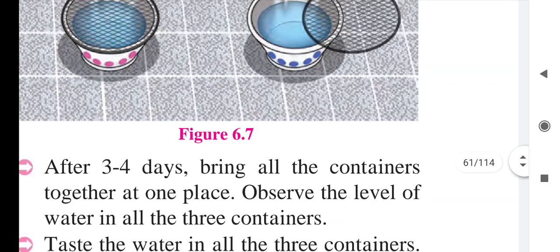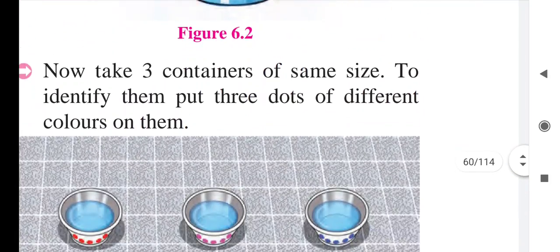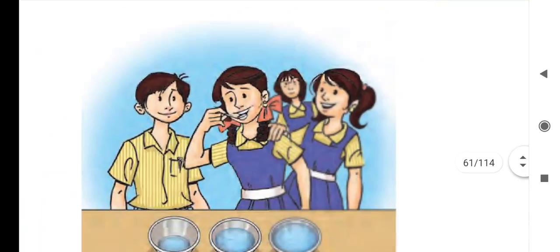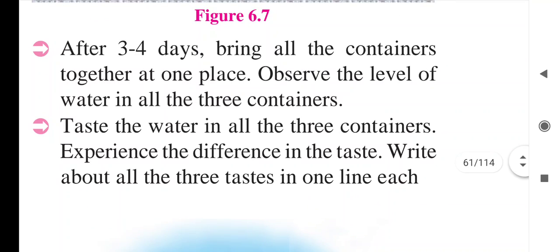So see here what is said. After 3 to 4 days, bring all the containers together at one place. Observe the level of the water in all the 3 containers. Test the water in all the 3 containers. Experience the difference in the taste. Write about all the 3 tastes in one line each.